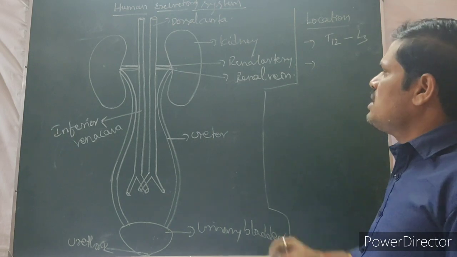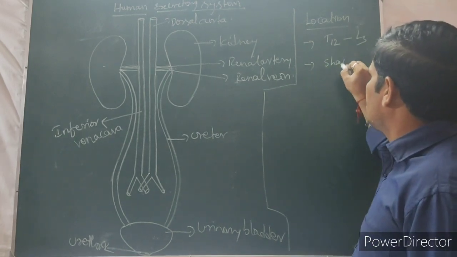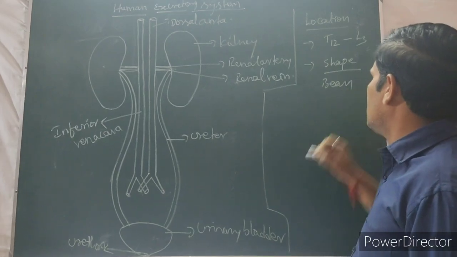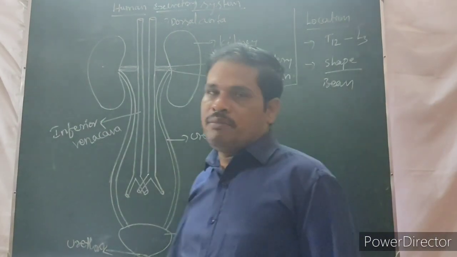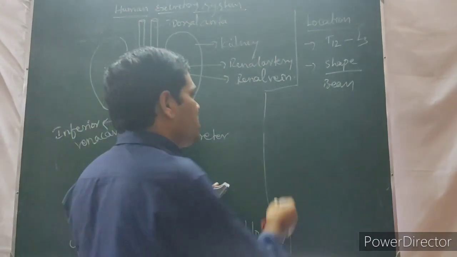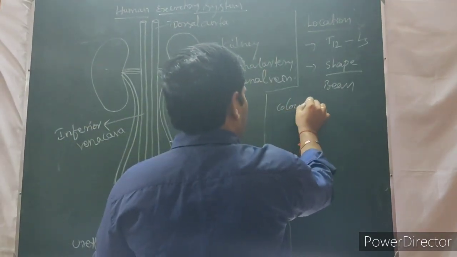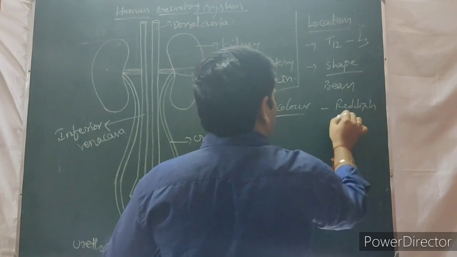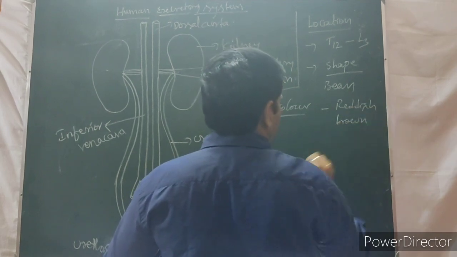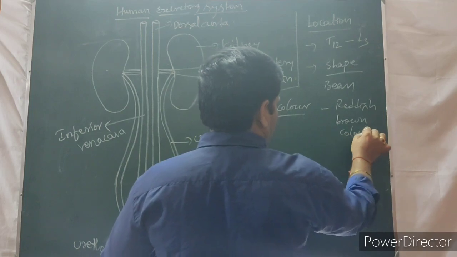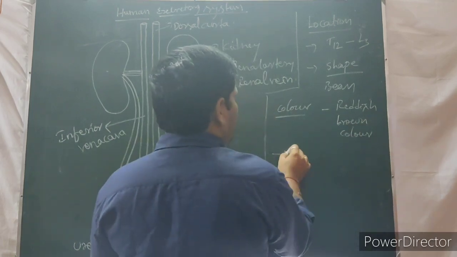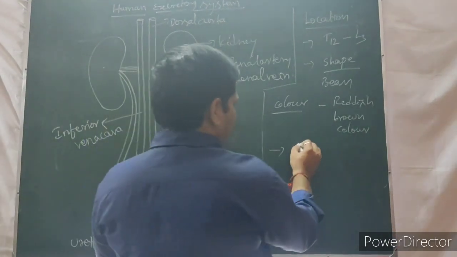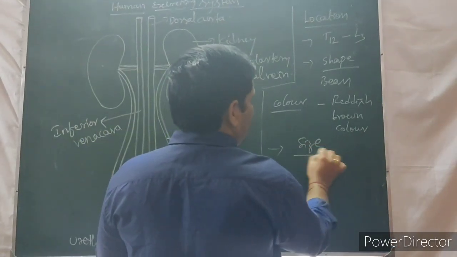Now, what is the shape of the kidneys? The kidneys are bean shaped. What is the color of the kidney? The color of the kidney is reddish brown. The next one: the size of the kidney.